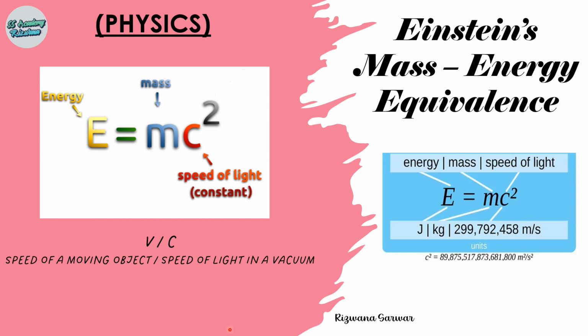Now the figure v over c, that is the ratio of the speed of a moving object to the speed of light in a vacuum, is what determines how great the effects of special relativity are.